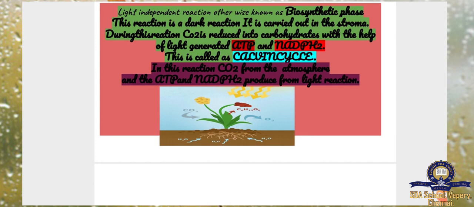This reaction we call the Calvin cycle. In this reaction, carbon dioxide comes from the atmosphere, and the ATP and NADPH2 are produced from the light reaction. So in this reaction, it is taking carbon dioxide from the atmosphere, and ADP and NADPH2 are producing energy to convert carbon dioxide to carbohydrate.